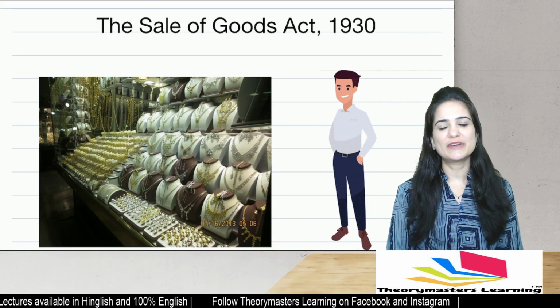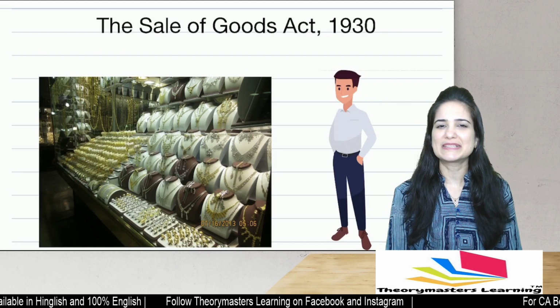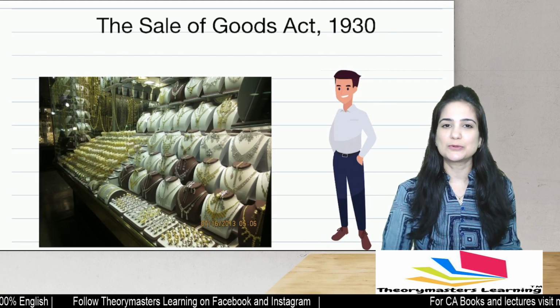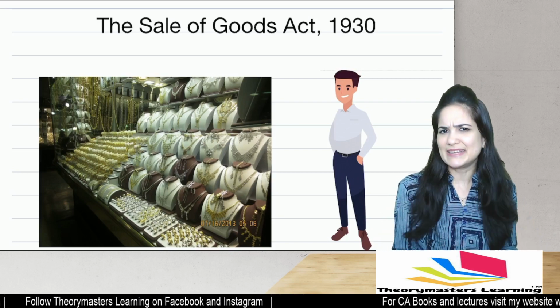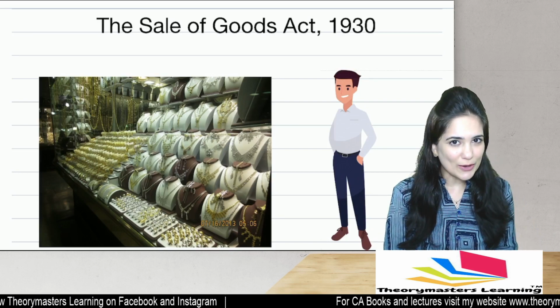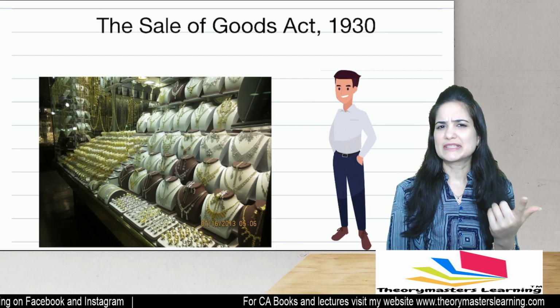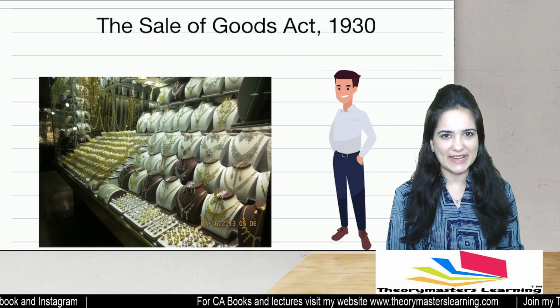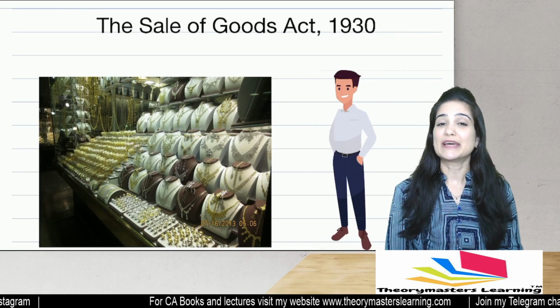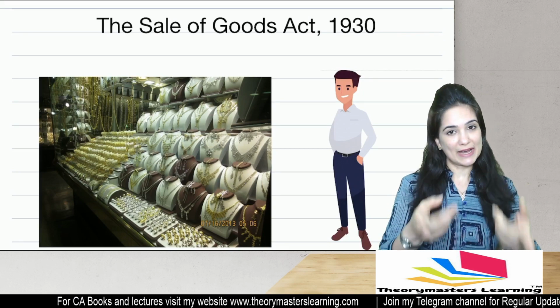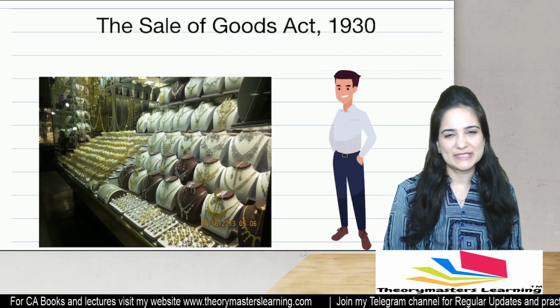Students, in this video, we are going to discuss something about the Sale of Goods Act 1930. So all the CA Foundation students who wish to know what exactly we are going to study in law, this is the third act that we will be studying. The first act that we discussed was the Contract Act 1872. Then we discussed the Indian Partnership Act 1932. And now we will study the Sale of Goods Act 1930.